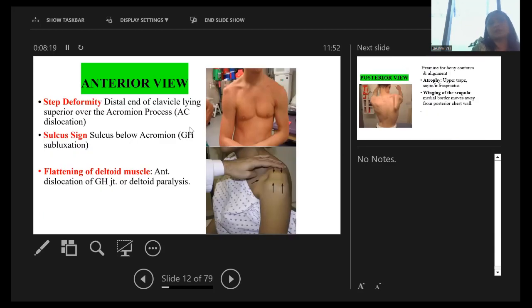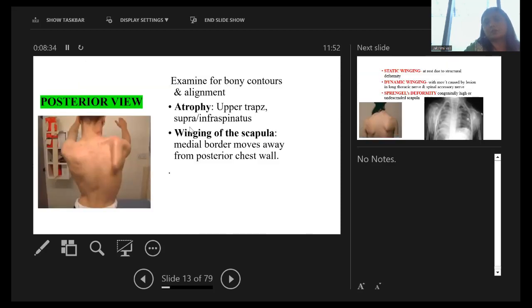Step deformity, with the distal end of the clavicle lying superior over the acromion process, and the sulcus sign are also visible: a sulcus below the acromion and flattening of the deltoid muscle. That is associated with anterior dislocation of the glenohumeral joint or deltoid paralysis. Now, this is the examination of bony contours and alignment.